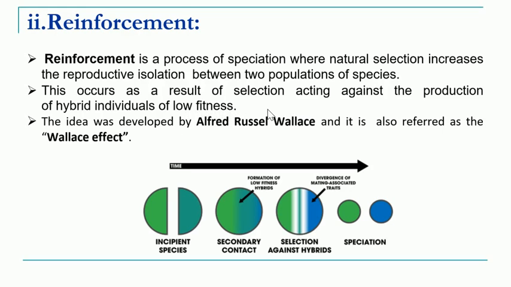So, this idea of reinforcement was basically proposed by Alfred Wallace, and it is also sometimes referred to as the Wallace effect. So, in this picture we can see this phenomenon of reinforcement. When the incipient species come in contact and mating takes place, we can have a formation of hybrids. Those hybrids which have low fitness will perish, and those which have higher fitness will survive, and ultimately you may end up with the formation of two different species.